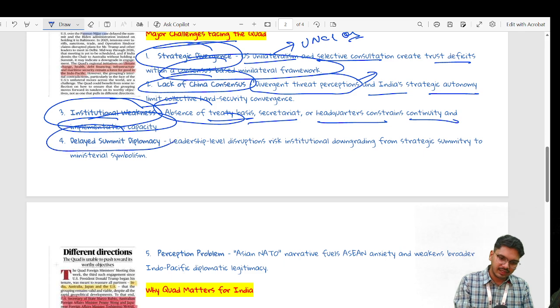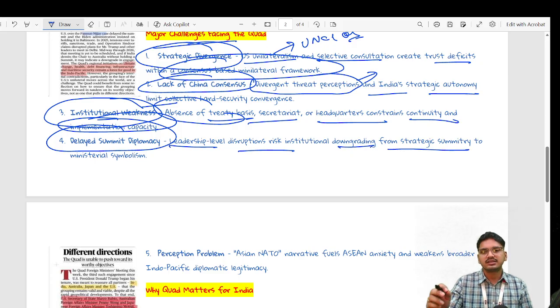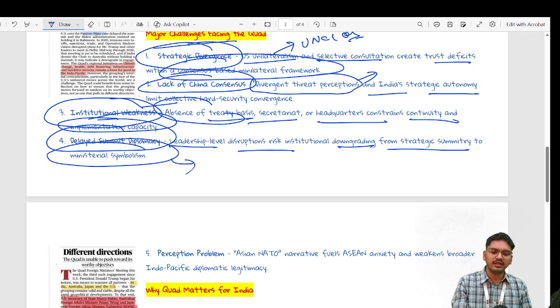And second last would be the delay in summit diplomacy, where leadership-level disruption risks institutional downgrading from strategic symmetry to ministerial symbolism only, where we get to see that the idea of Quad was to discuss key ideas prevailing over the maritime, to be specific, Indo-Pacific area. Now somewhere we get to see it downgrading to ministerial symbolism only, where no constructive work has been taken.